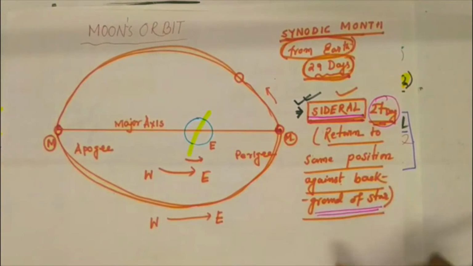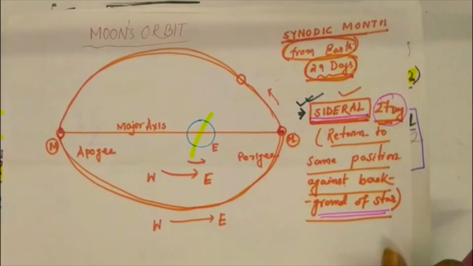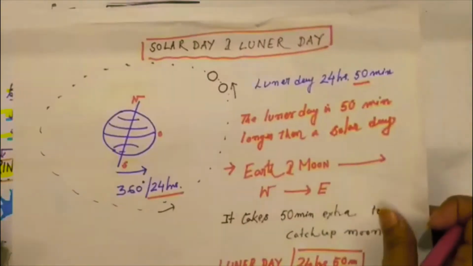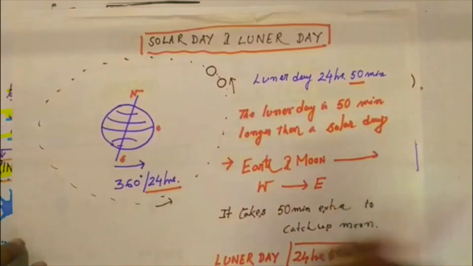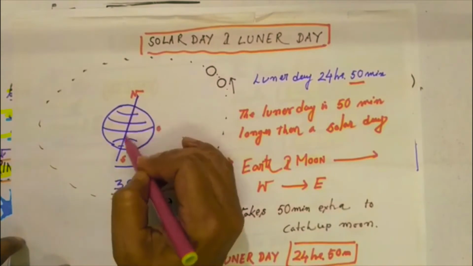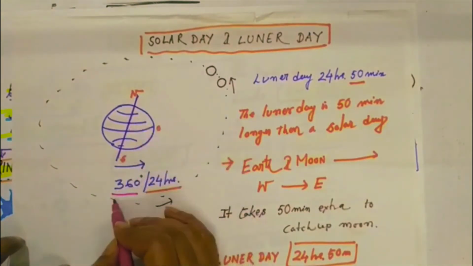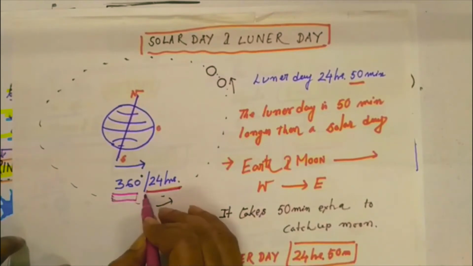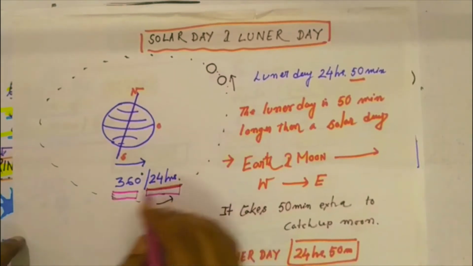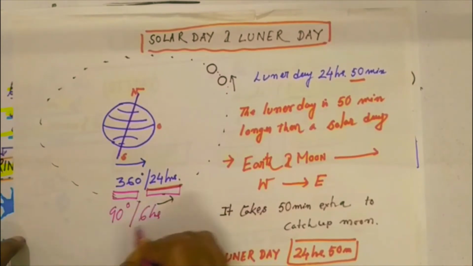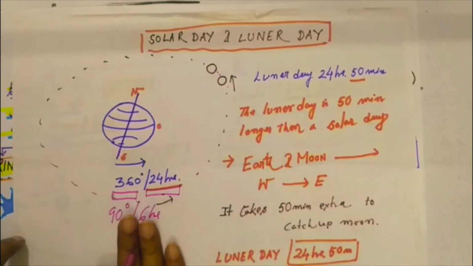The second thing is the solar day and lunar day. Before going to the division, you have to clear this idea. Suppose the earth is revolving on its axis, the earth is spinning on its axis in 24 hours. Rather, the earth moves 360 degrees in 24 hours. Then better to say the earth moves 90 degrees in 6 hours. Okay, we are clear about that.